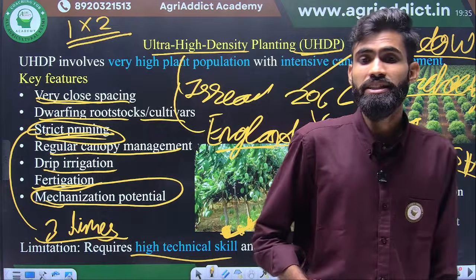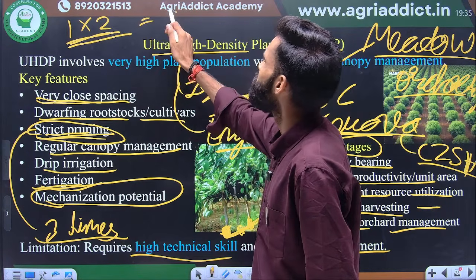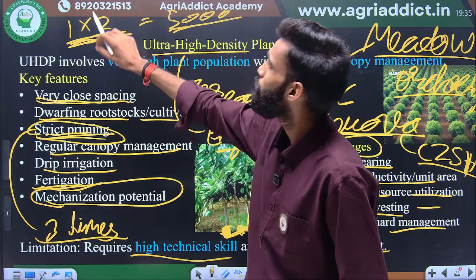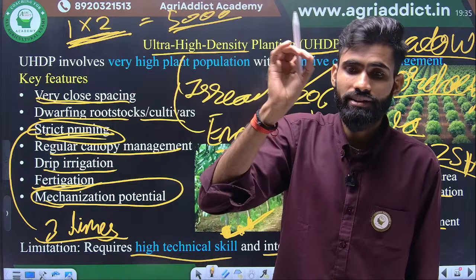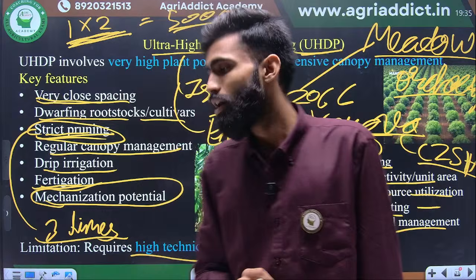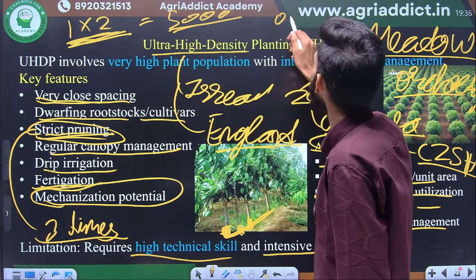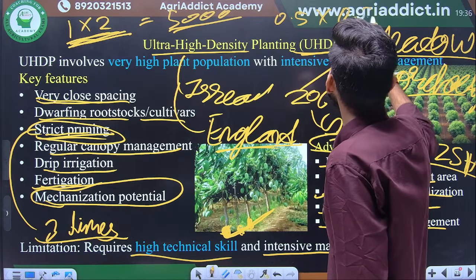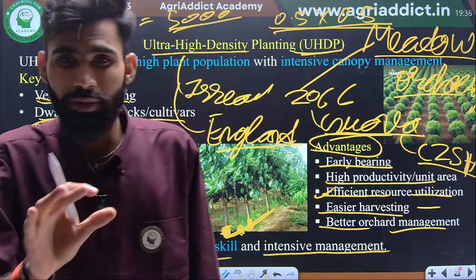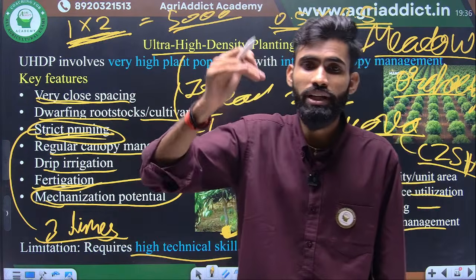Next we see the density of planting. Suppose you follow the 1 into 2 meter, then calculate approx, it gives approx 500 plants. But it is not a general standardized technique, you should not follow only 1 into 2 meter. Okay, in several orchards, especially in temperate crops, especially in apple, there will be some spacing of 0.5 into 0.5 meter. This is the technique only, which training system or which pruning system you should follow in your orchard. On the basis of that, it reduces the plant height or increases the plant density up to 50,000 per hectare.